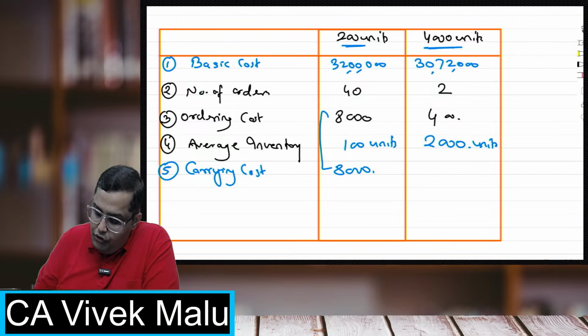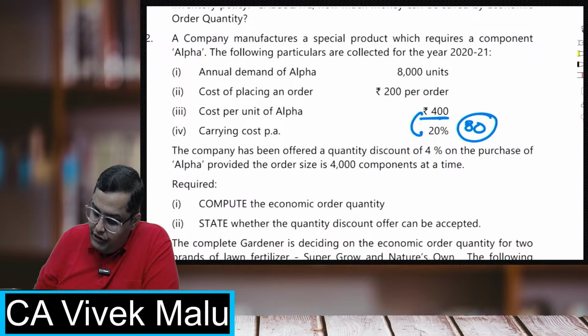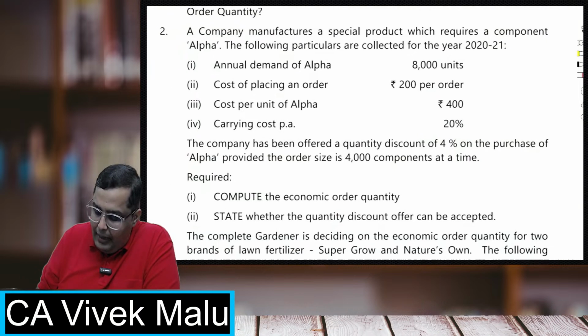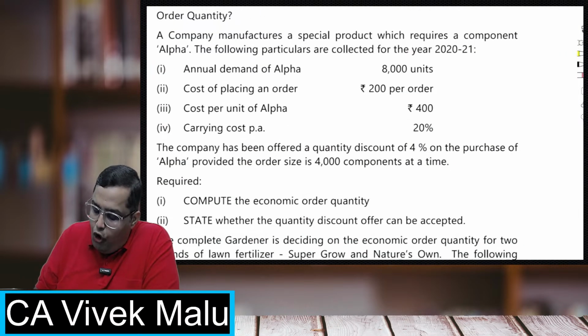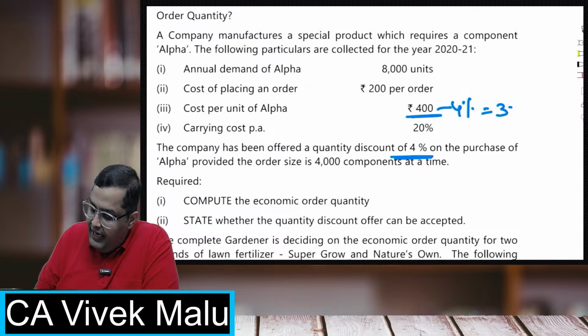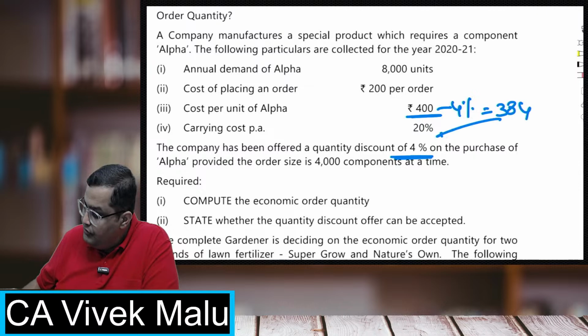Now, if I talk about the carrying cost for 4,000 units, my cost per unit will reduce by 4%. Why? Because I'm getting a quantity discount. So 400 minus 4%, it is coming 384 is my new cost into 20%.